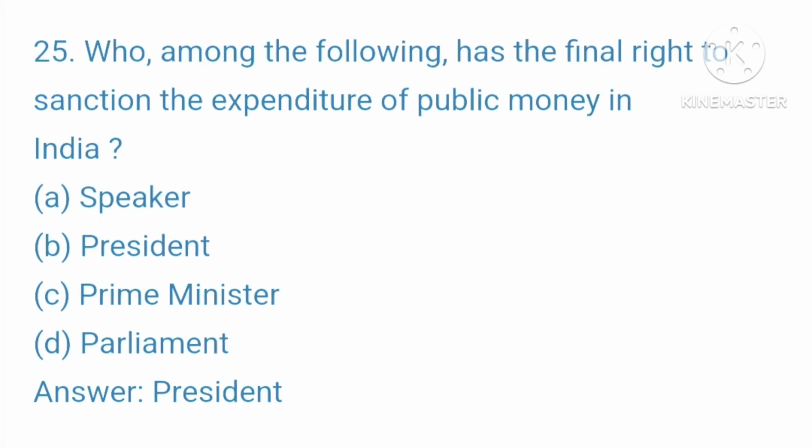Question 25. Who, among the following, has the final right to sanction the expenditure of public money in India? Your options are A. Speaker, B. President, C. Prime Minister, D. Parliament. Your right answer is President.